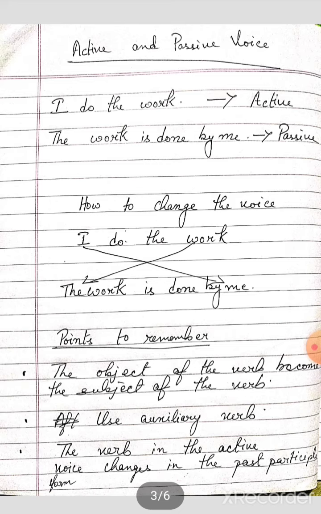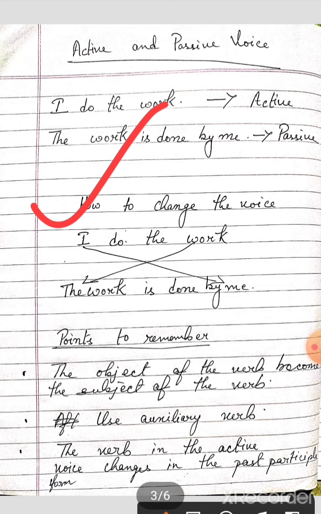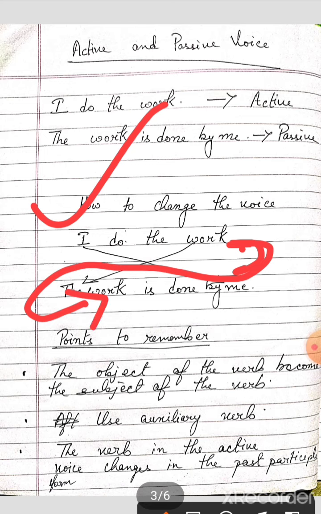Okay, so how to change the voice? Let's see how to change the voice. So, I do the work. To change the voice, what we will do first, the object will be turned to subject. Okay, the object will turn to subject. Then we will add auxiliary is, am, are. In terms of present indefinite tense, we will use is, am, or are.